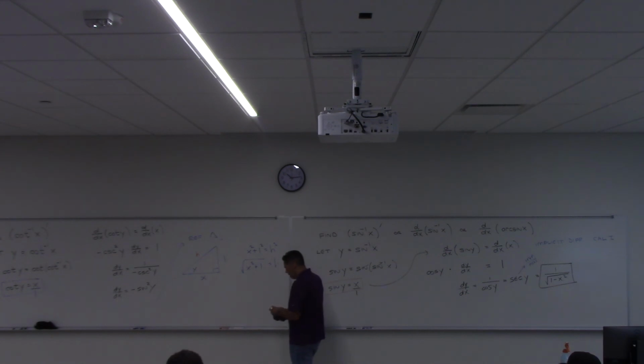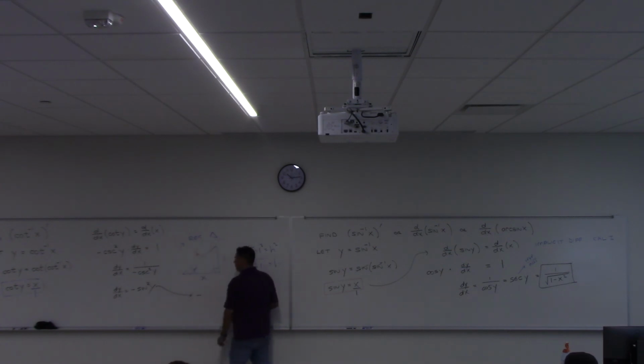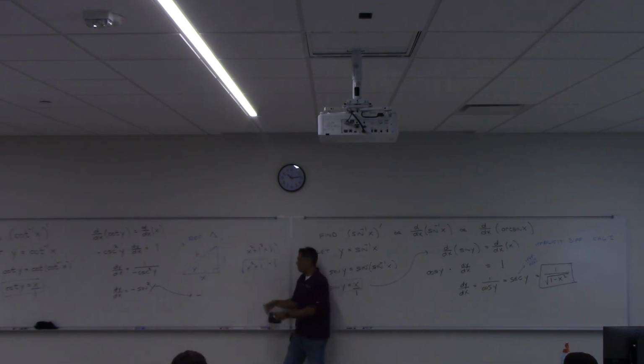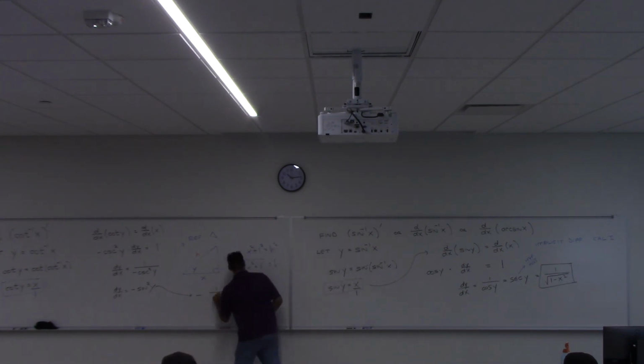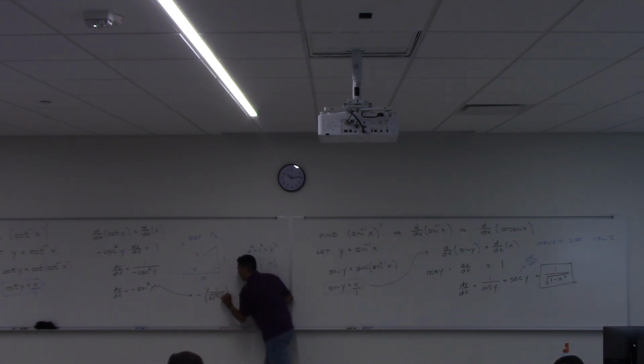So I think I'm ready for my answer. This is negative. What would sine of y be? So 1 over this, right? 1 over the square root of x squared plus 1. That's what sine of y is. But I have to square it, don't I?